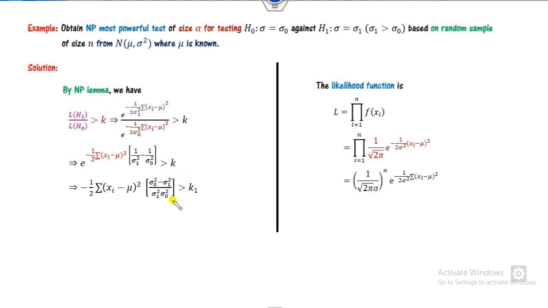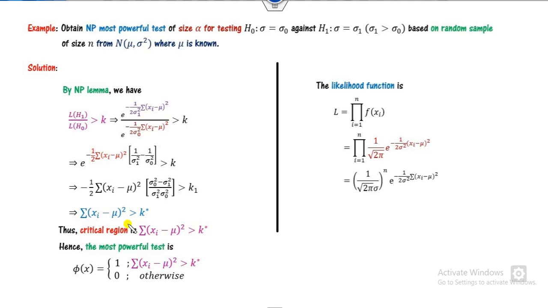I can take the logarithm on both sides. I can find the relation of the x. So this I can take as a constant. I can take it on the right hand side and I consider it as x star. So this is the relation of the x and here. So the critical region is my this.